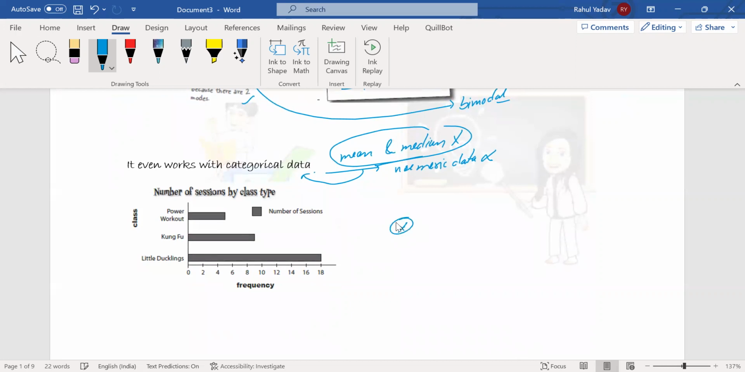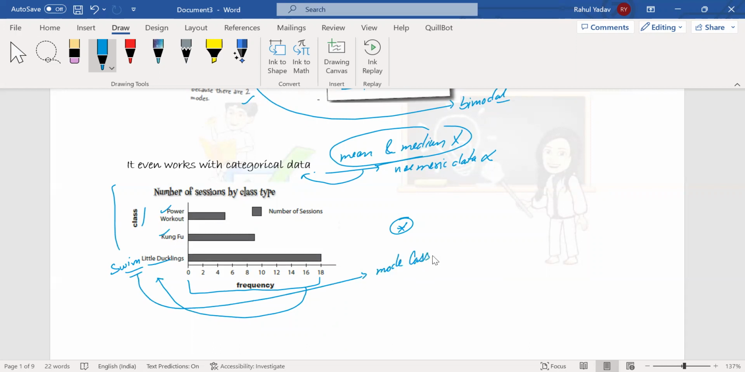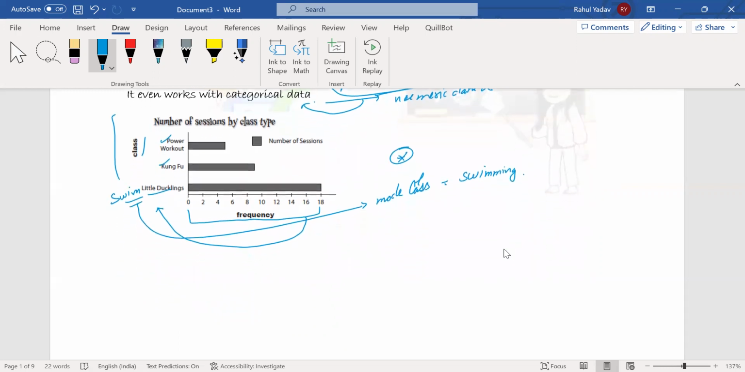So let's note down for this particular example that we have different classes: some power workout, some kung fu classes, and some little duckling, that is, swimming classes. The maximum frequency comes out to be 18, and 18 is the frequency for swimming classes. So the swim class is known as the mode class. Mode class is swimming. So for categorical data, we can also find the mode.